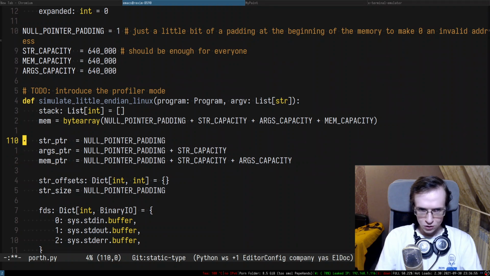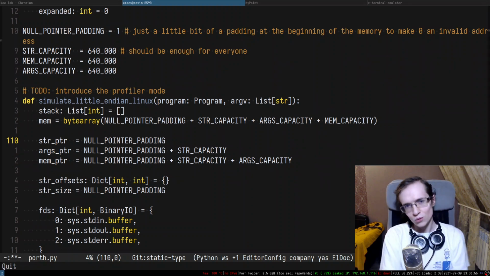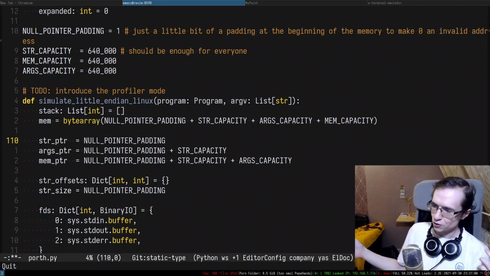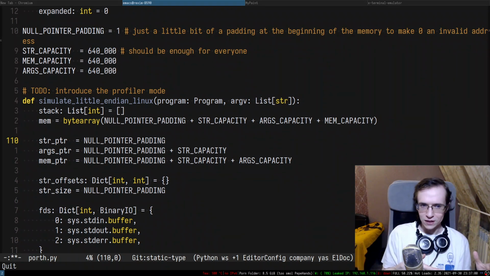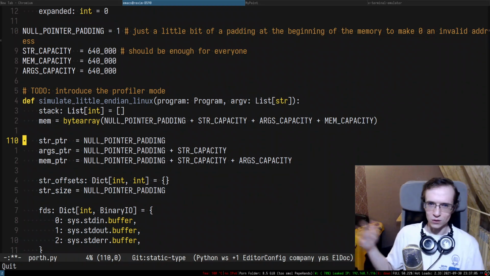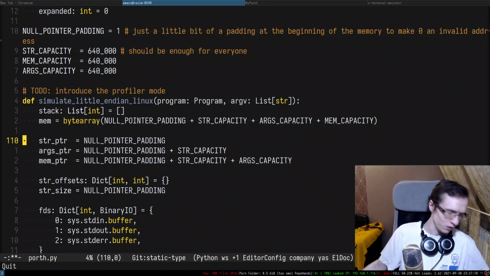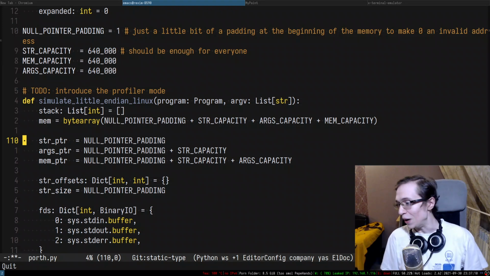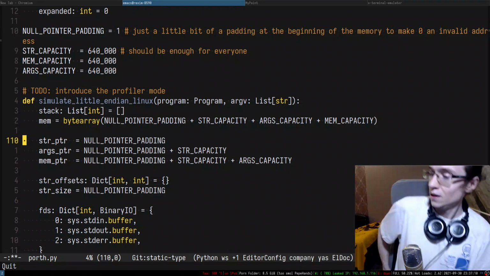Makes sense? Makes sense. So essentially, I just allocated a huge chunk of memory, and I subdivide that chunk of memory like I would do in C. I think I already did that before, right? So I pre-allocated a huge chunk of memory with mmap, and I just subdivided it for different buffers. I'm doing the same thing, but in Python for whatever reason.